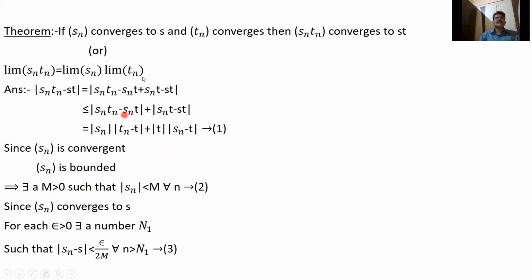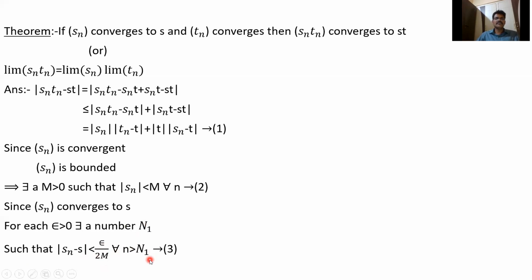And also, given Sn converges to S, by definition, for each epsilon greater than 0, there exists a number n1 such that mod Sn minus S is less than epsilon. For convenience, I am taking epsilon by 2m.